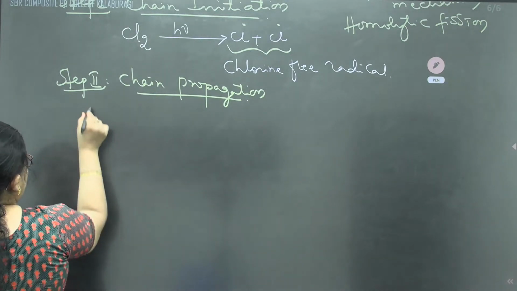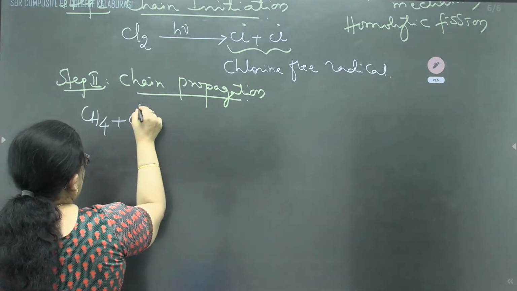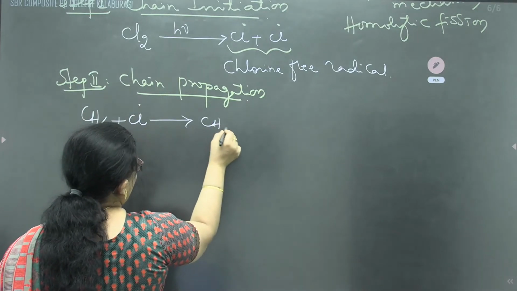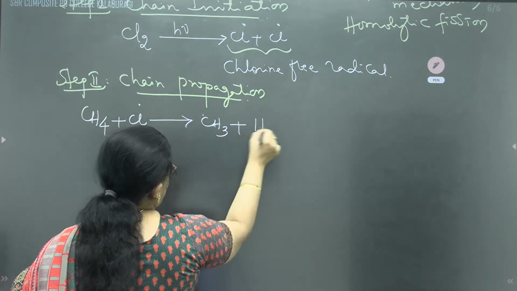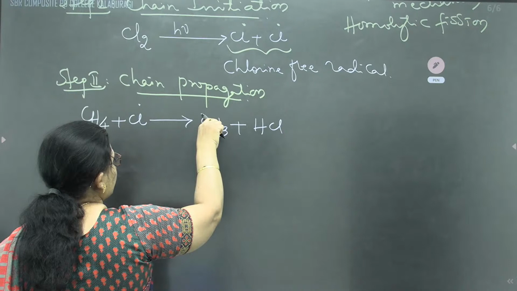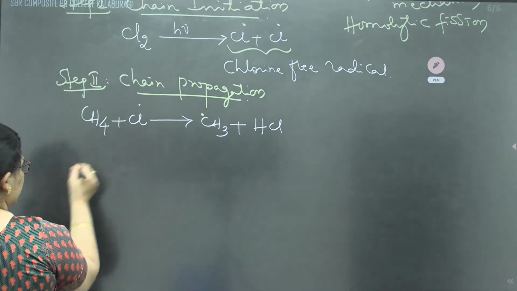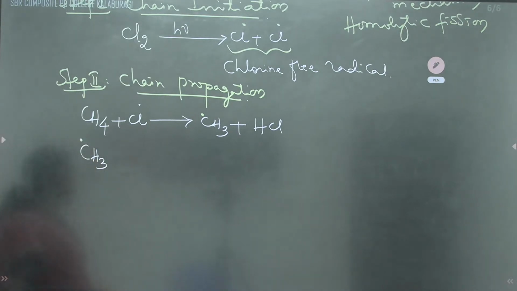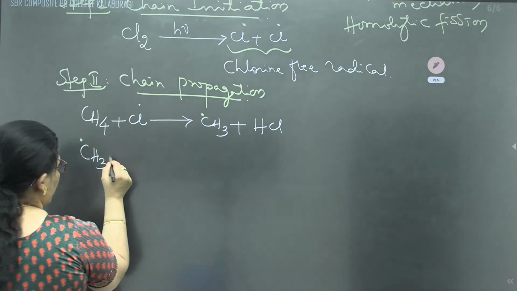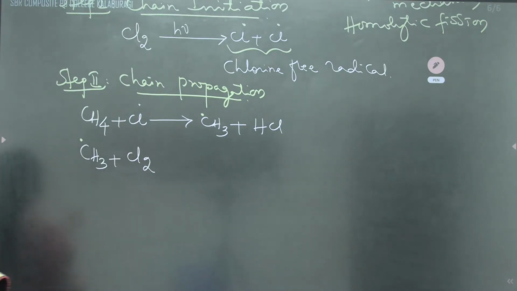That is, methane with chlorine free radical will produce methyl free radical with HCl. And this methyl free radical with a chlorine molecule, again the reaction is going to be like a chain reaction, a never ending reaction.